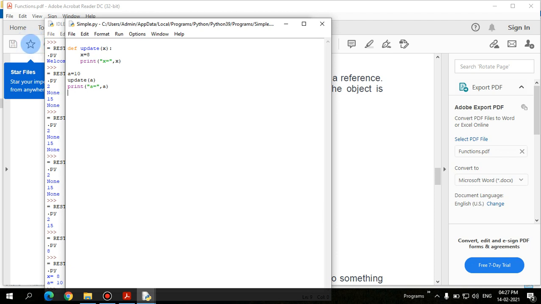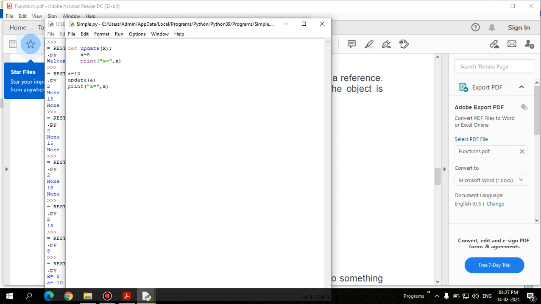Because of the argument we passed, whether it is a value or reference, that is the issue in case of Python. In Python, everything is going to be objects. Here it is not passed as a value, and it is not passed as a reference. Everything is considered as an object, so it purely depends on what data type you use. Integer, string, all those things are immutable data types, right?